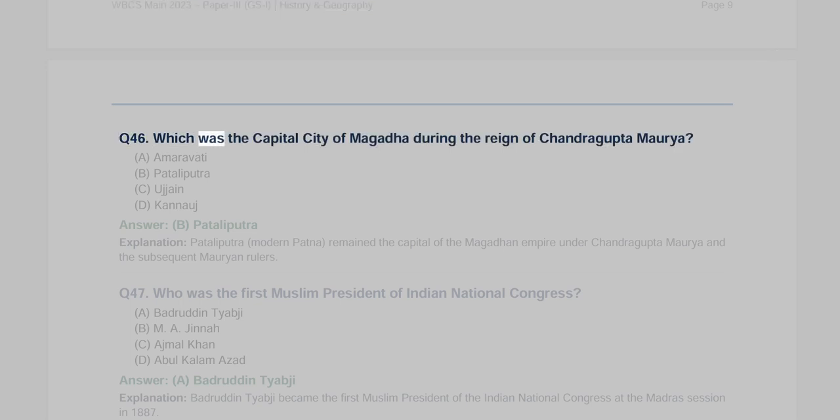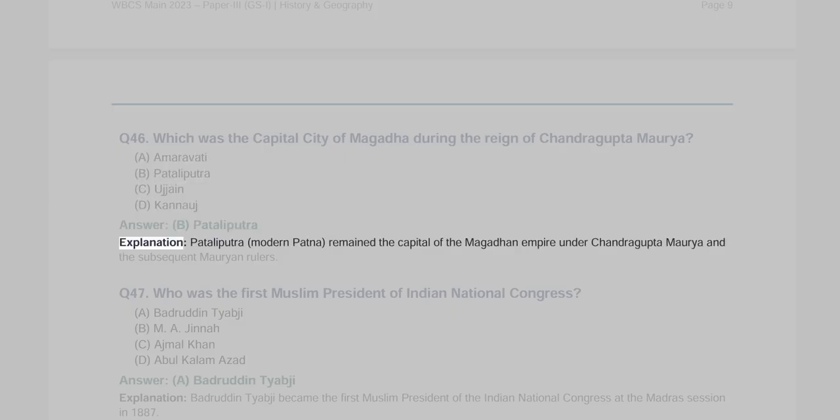Q46. Which was the capital city of Magadha during the reign of Chandragupta Maurya? A. Amravati, B. Pataliputra, C. Ujjain, D. Kannauj. Answer B. Pataliputra. Explanation: Pataliputra, modern Patna, remained the capital of the Magadhan Empire under Chandragupta Maurya and the subsequent Mauryan rulers.